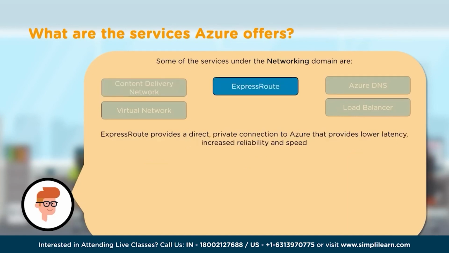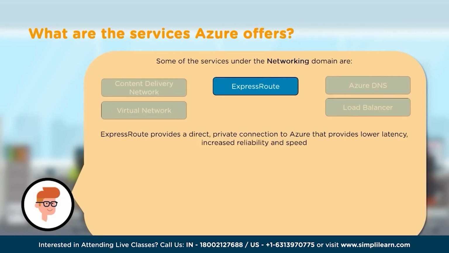The next one in networking would be ExpressRoute. Now, ExpressRoute is actually a circuit or a link that provides a direct private connection to Azure. And because it's direct, it gives a low latency link to Azure. It gives good speed and reliability for the Azure data transfer. It could be on-premises to Azure. So it gives very good speed, increased reliability and low latency for that connection.